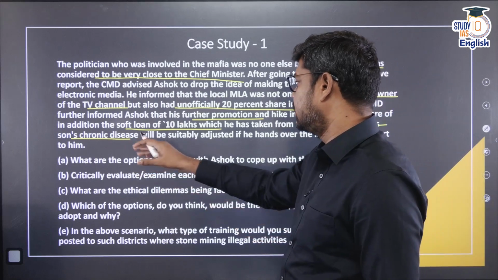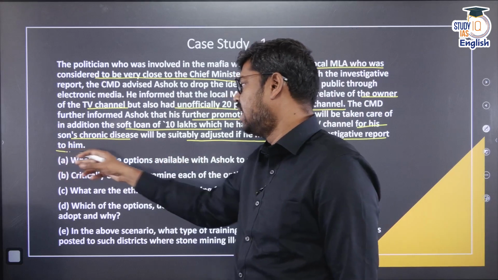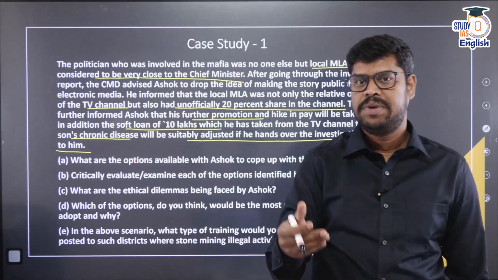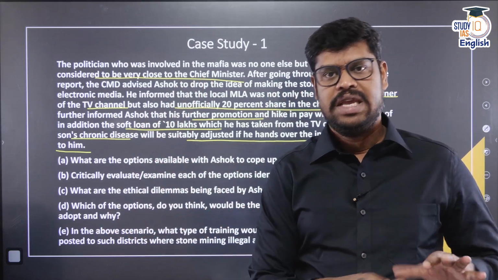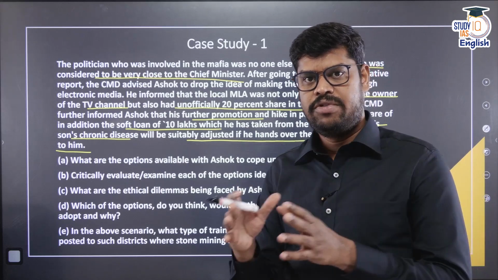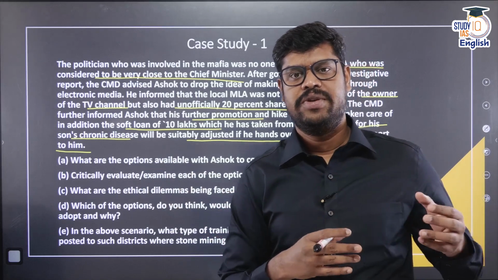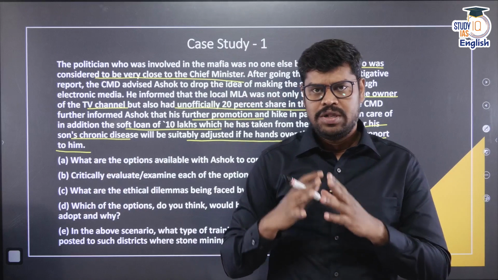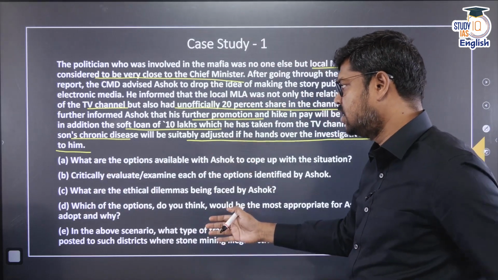The chronic disease expenses will be suitably adjusted if he hands over the investigative report. That means the 10 lakh loan may be waived off, and some promotions and a pay hike may also be given to Ashok. So personally he has everything to gain if he is silent on this matter. There is also a conflict of interest in this case, between his personal gain and his professional responsibility. All these things have to be dealt with in this case, so we will deal with them one by one.